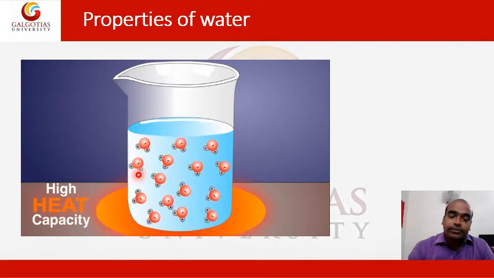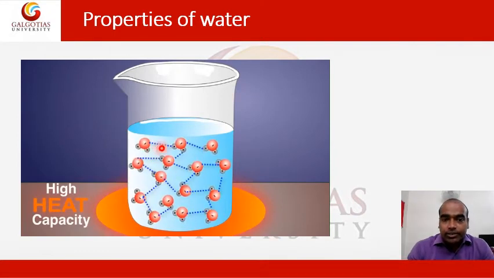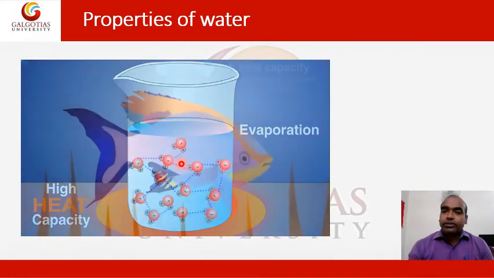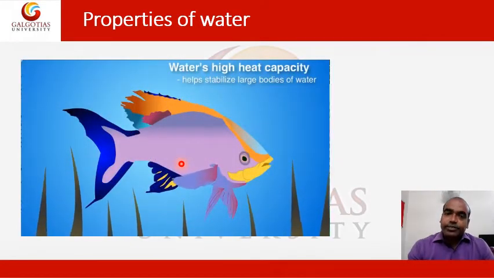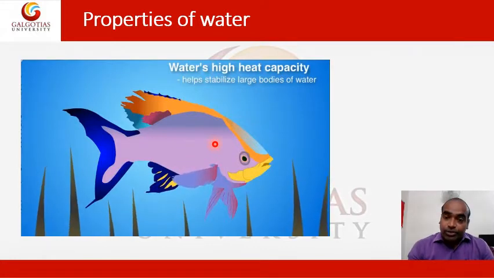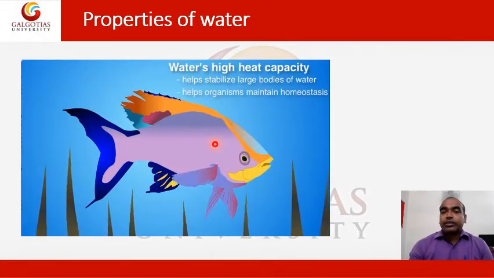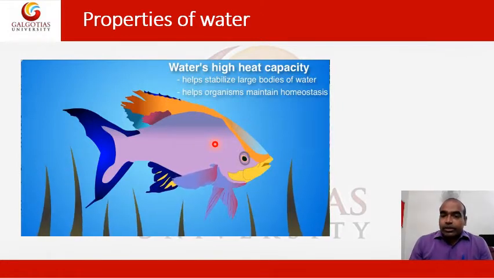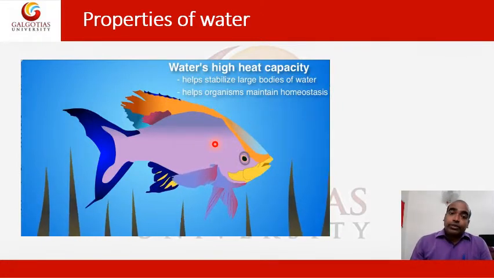Now, high heat capacity. Because of this hydrogen bonding, water has the capability to absorb a lot of energy without any major changes. Because of this unique property, you can see water doesn't frequently change its temperature.